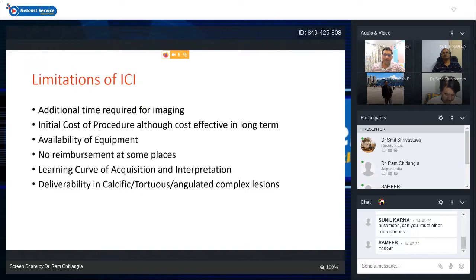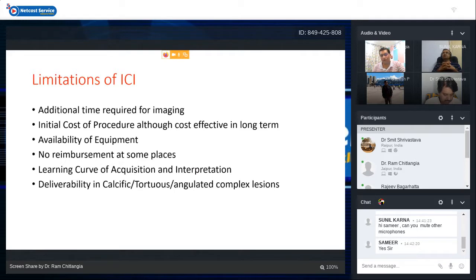What are the limitations of intracoronary imaging as a whole? One of the most important is the additional time required for imaging, and sometimes we do not have patience for intracoronary imaging. A 20 minute PCI may get up to 1 hour while we are doing a simple lesion, but in a complex lesion we should always devote more time for imaging to get better clinical outcomes in the acute setting or in the long term.